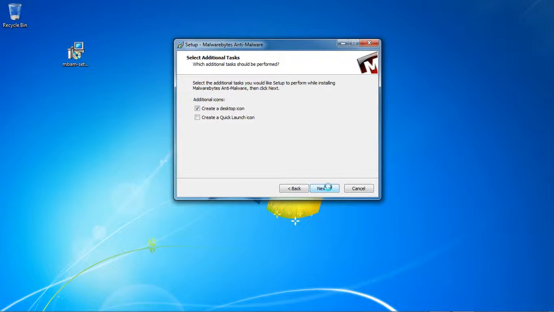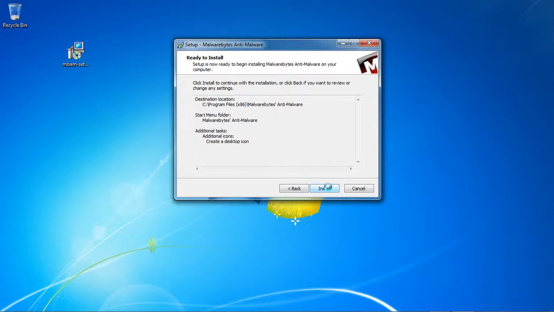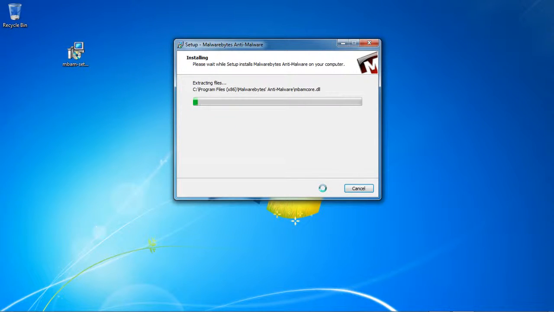The next screen, we have two options here. The first one is whether we want to put an icon on our desktop, and the second one is whether we want to put a quick launch icon. We're just going to stay with the create a desktop icon and click on Next. Right, this is just saying that we're ready to install. It's taken all the settings that we've put in, so we can click on the install button.